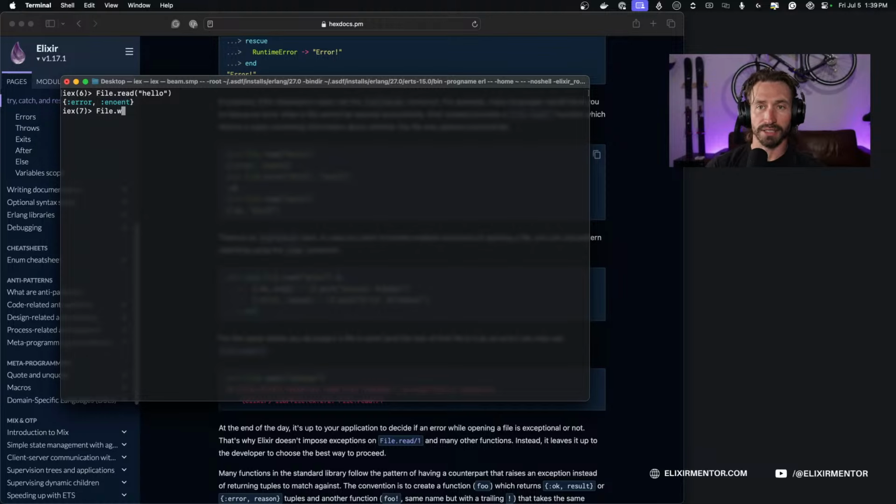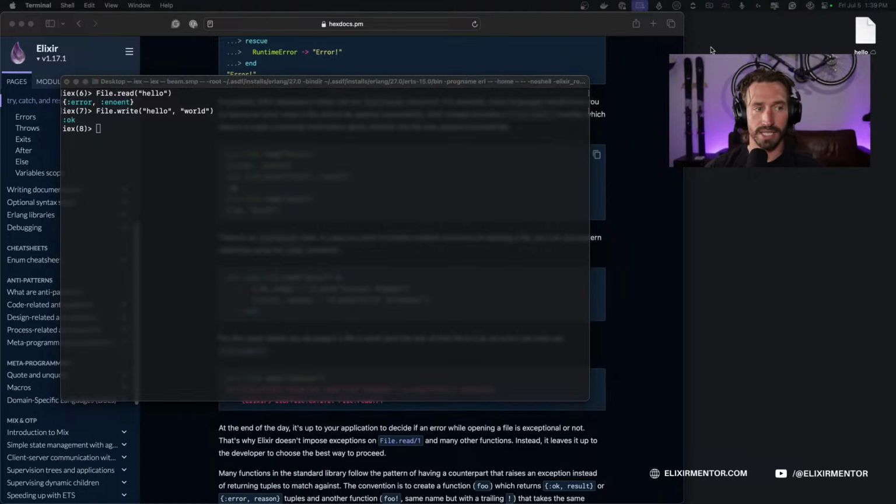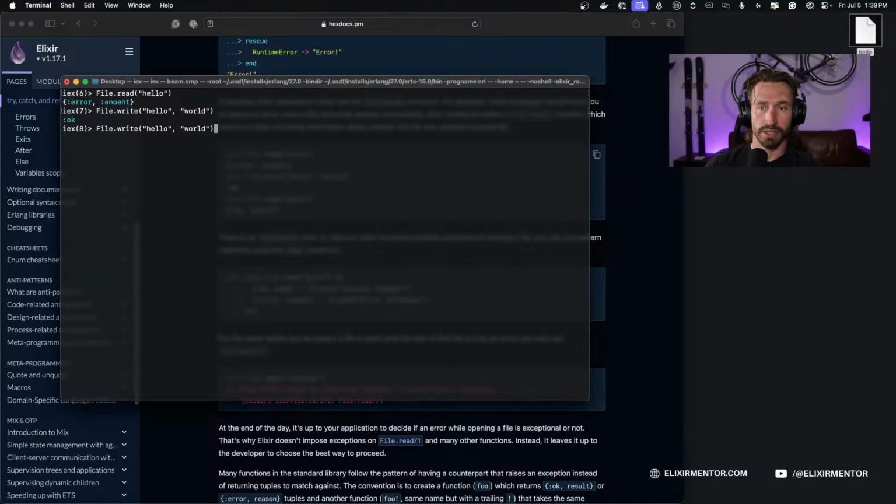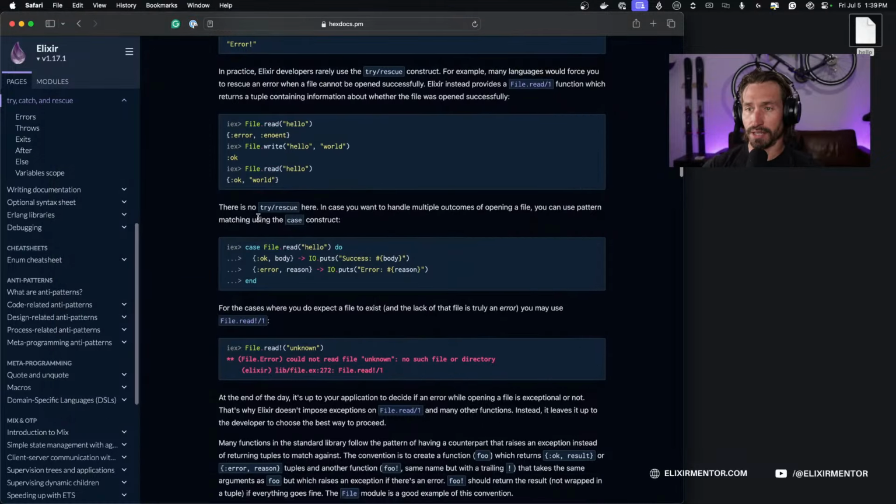And then if I say File.write and we create our file and we write something inside of it, you can see over my head here, our file is sitting on the desktop. So that's cool. And now if we try to read our file, so if we do File.read again, we get an :ok atom back, so our tuple with the contents of the file. And there is no try rescue here. In case you want to handle multiple outcomes of opening a file, you can use pattern matching using a case construct.